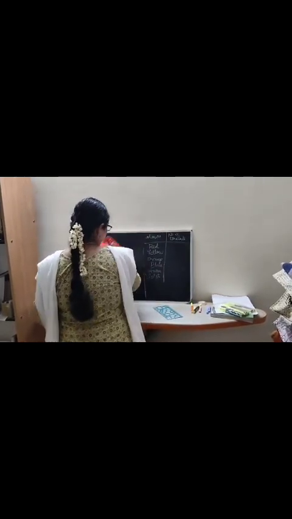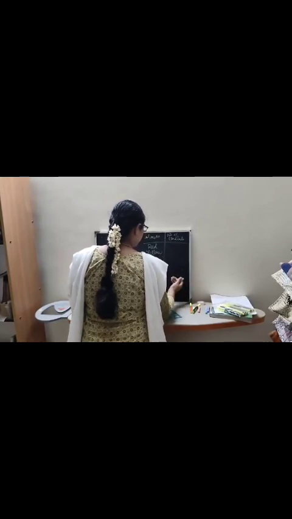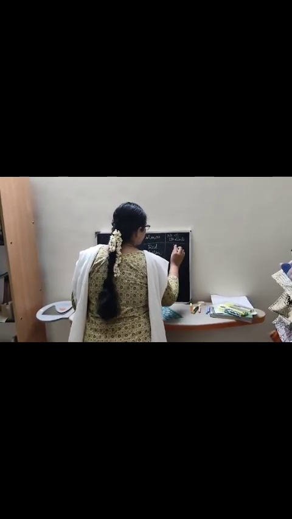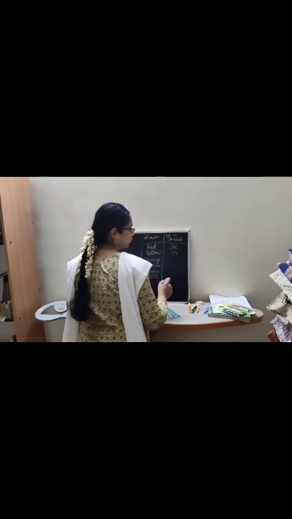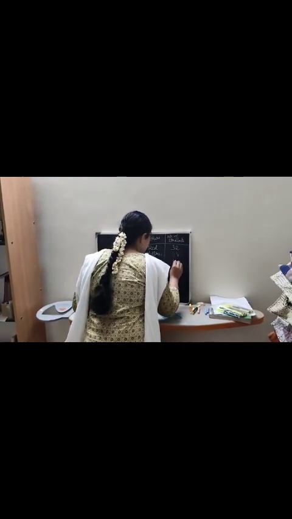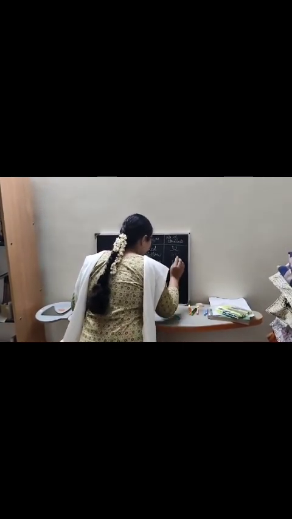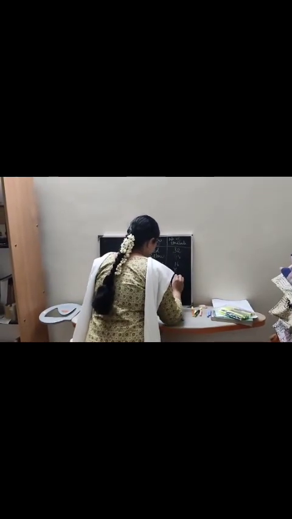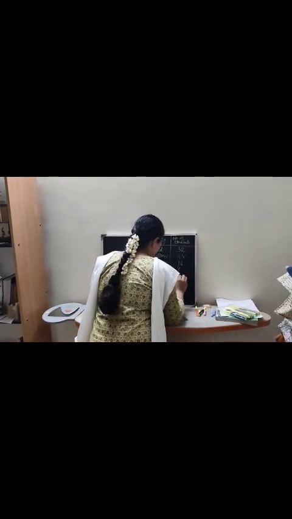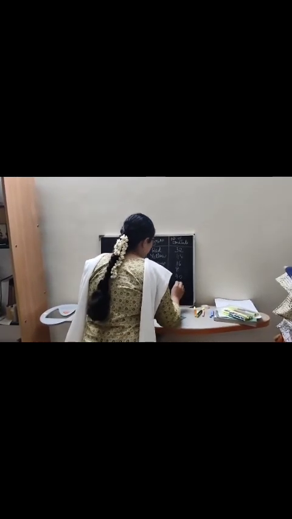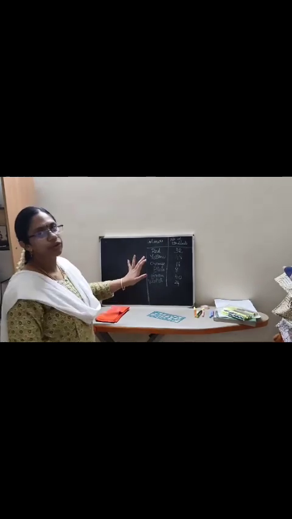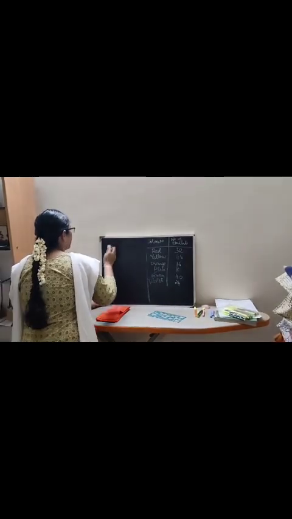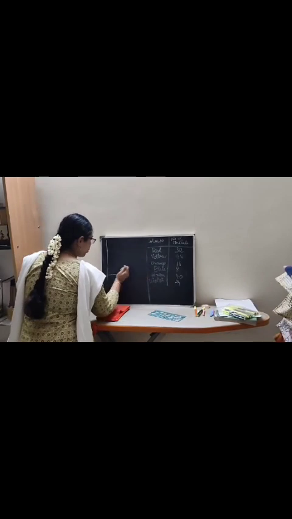Say red color, some 32 students like. Okay. Yellow, some 48 students like yellow. 16 students like orange. 8 students like blue. 40 students like green. And again 24 students like violet. Okay, now we are going to represent this in a bar graph. I'll write it on the board itself, children.